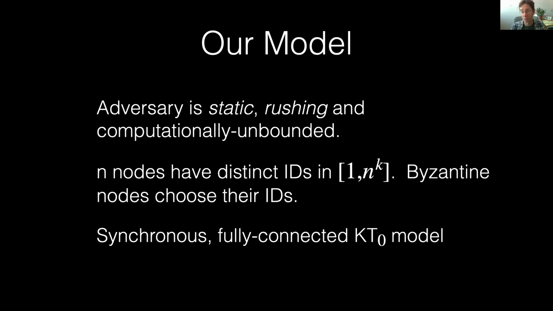The adversary is computationally unbounded, which prevents us from using cryptographic primitives. Further, we assume that the n nodes all have distinct IDs in the range 1 to n^k for some constant k, and we allow the Byzantine nodes to choose their own IDs. Finally, communication is synchronous, and the network is fully connected.